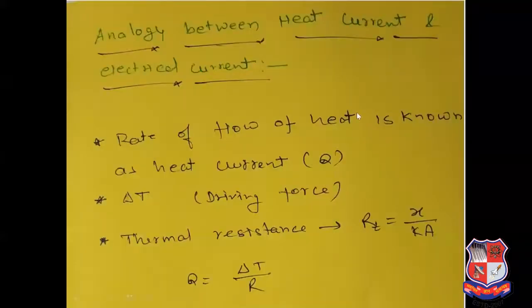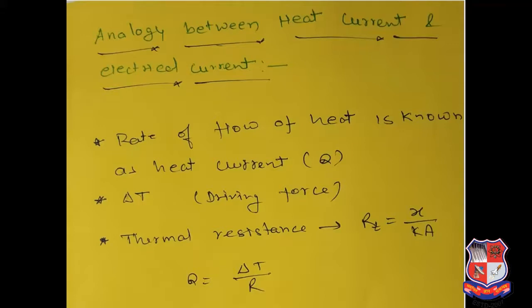Here we will discuss the analogy between heat current and electrical current. Analogy is just the similarity between two laws. Here we are discussing Fourier's law and Ohm's law, and how they are similar.